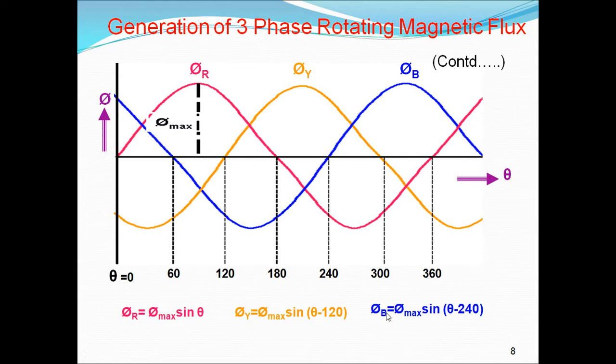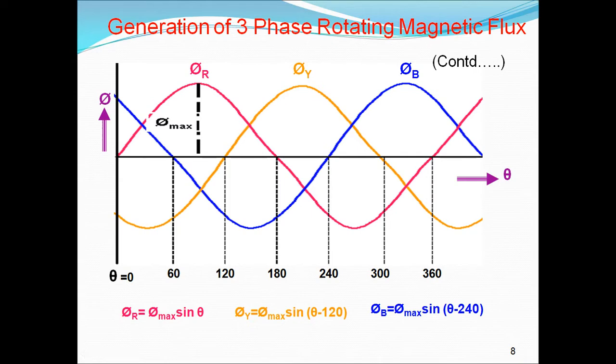We will put these angles in these equations and join them using the parallelogram law. By adding them vectorially, we will get the resultant flux at each angle: at 0 degrees, at 60 degrees, at 120, at 180, at 240, at 300, at 360.